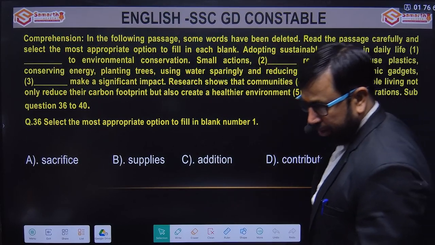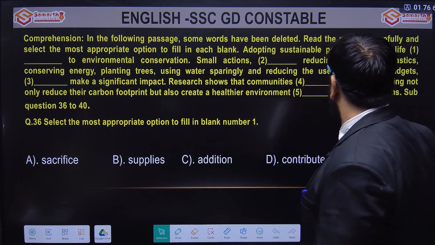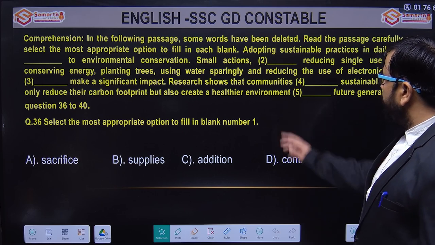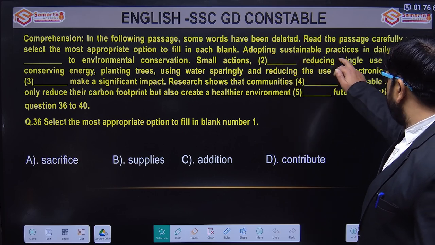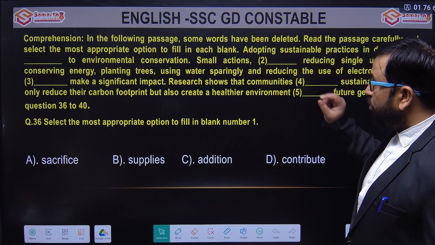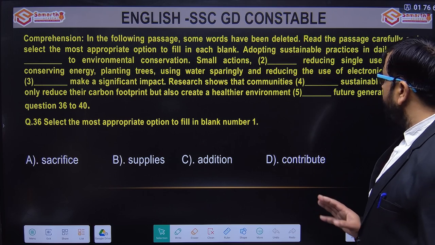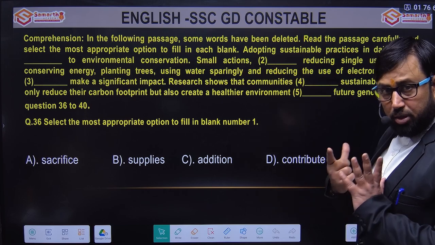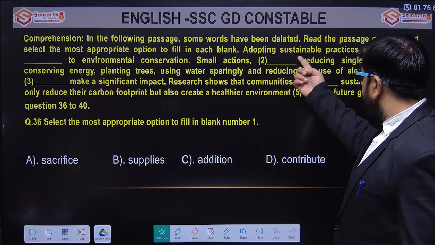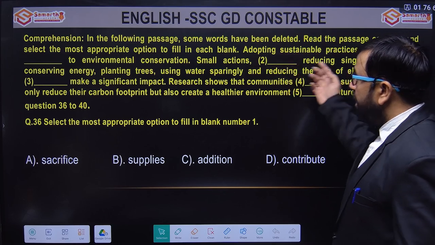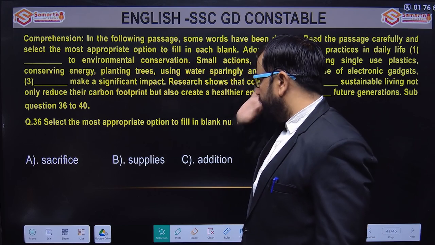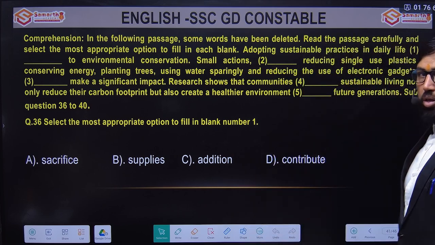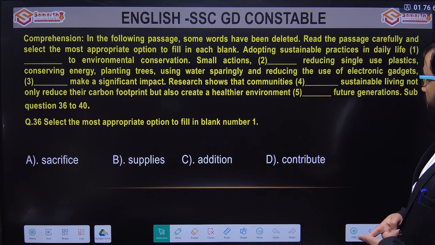Last set of questions: comprehension. Read the passage carefully and select the most appropriate option to fill in each blank. The first one is: adopting sustainable practices in daily life dash to environmental conservation. Again, the passage has started with a positive note. If we adopt sustainable practices in daily life, it will dash to environmental conservation. The options are sacrifice, supplies, addition or contribute. As I told you, it is starting on a positive note.